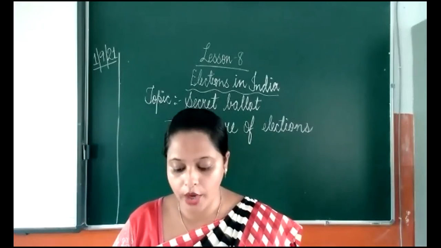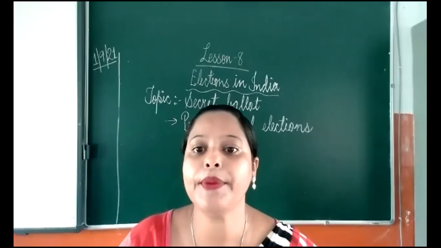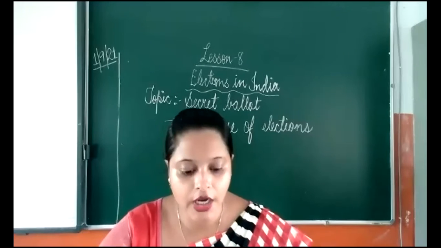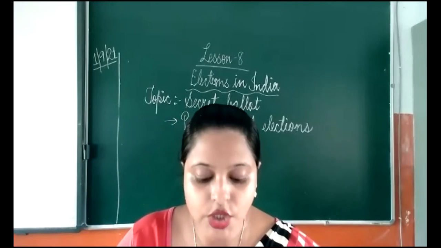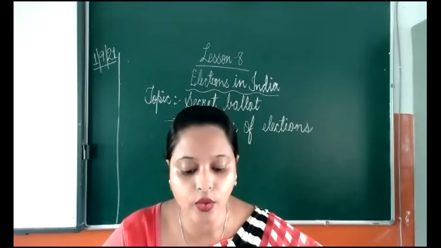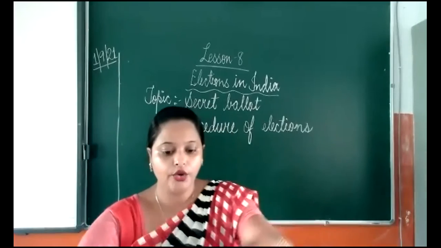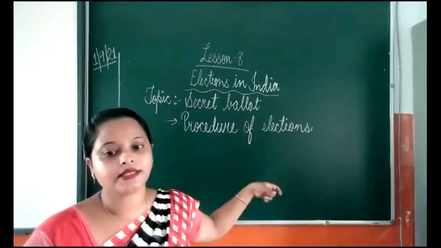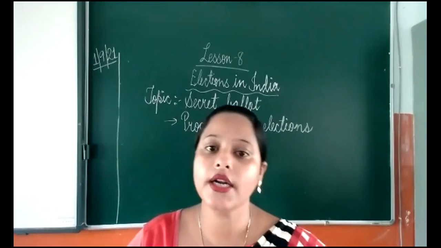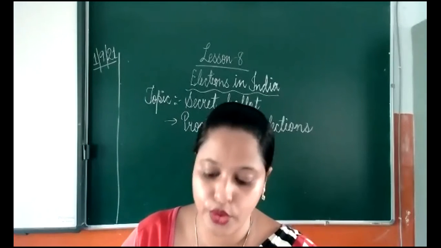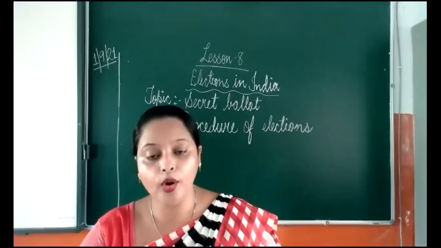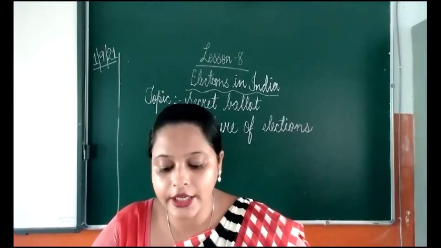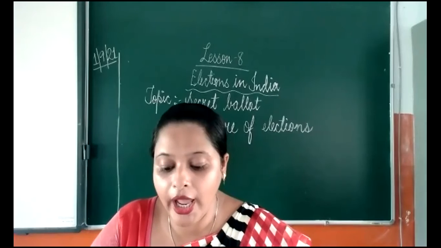In your book, on page number 65, you can see pictures of the day of election. In the first one, you can see voters waiting for their turn outside a polling booth. Here you can see a queue, a line, in which they are standing and waiting for their turn. Then, in the second step, inside the polling booth, a voter identifies herself to the polling officer.